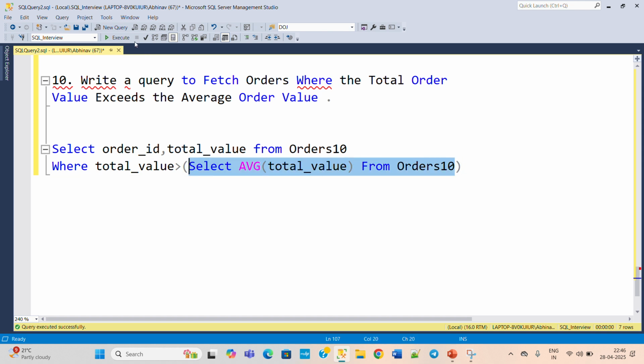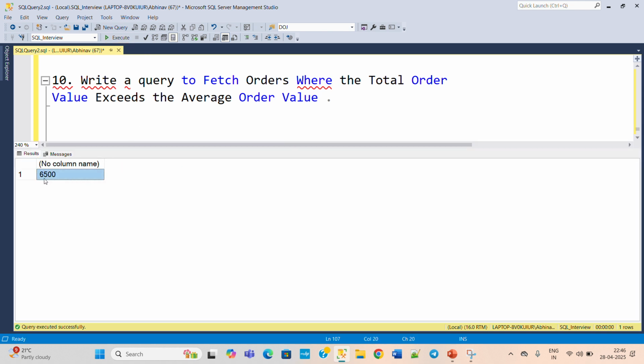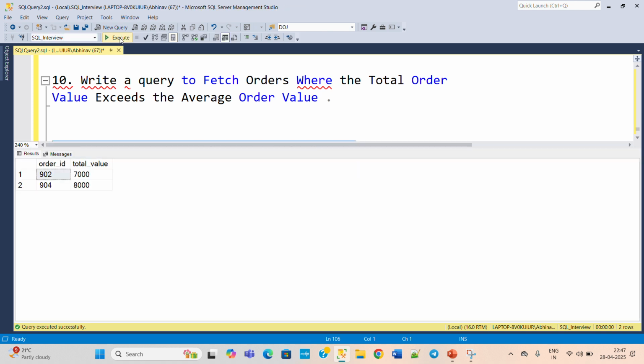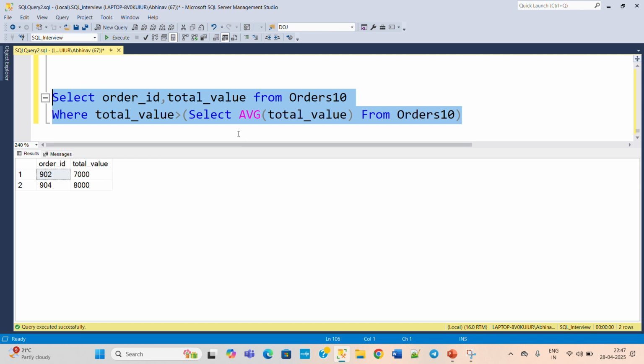First execute this subquery. So this is providing the average of total value, which is 6500, and now this outer query will provide us the total values which are greater than this particular average total value. Now execute this, and this is the final query that you need to provide to the interviewer for this particular question. Okay, so this is clear.